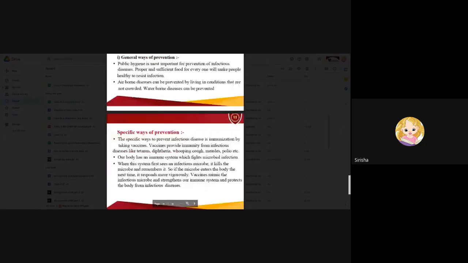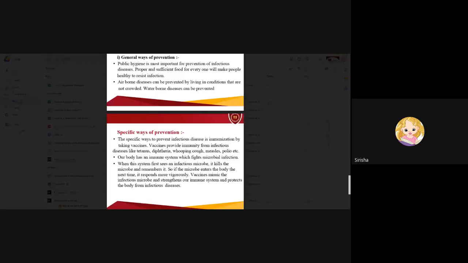Airborne diseases can be prevented by living in conditions that are not crowded. During COVID, we have experienced a lot of airborne disease. COVID is a best example of an airborne disease, and waterborne diseases also can be prevented by the measures which we take. Specific ways of prevention: the specific way to prevent infectious diseases is immunization. First thing is vaccine. Now we are all waiting for the COVID vaccine. Vaccines provide immunity from infectious diseases like tetanus, diphtheria, whooping cough, measles, polio, etc.